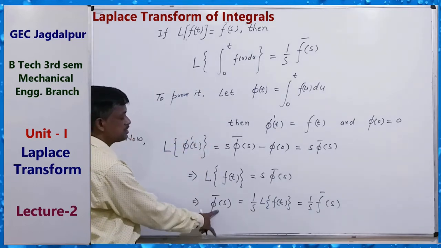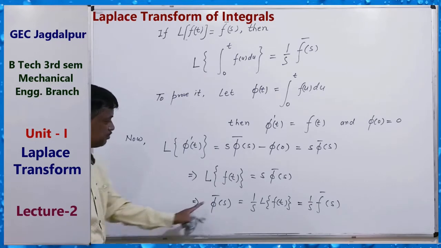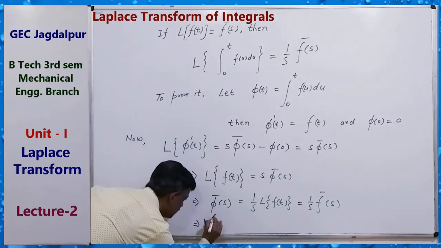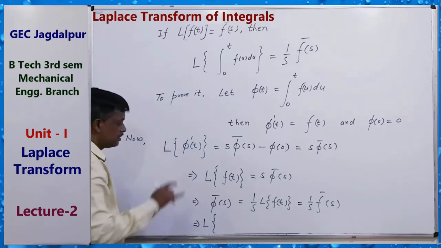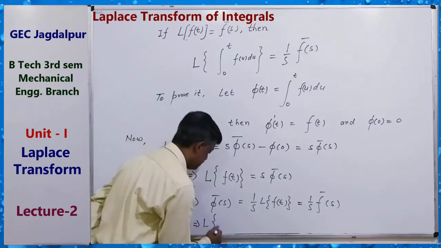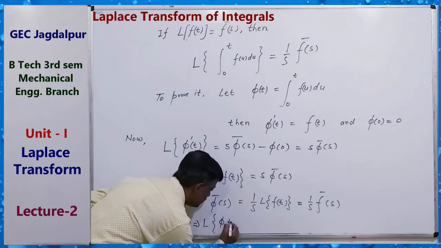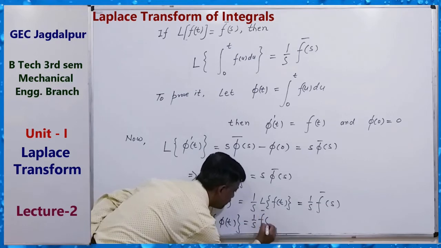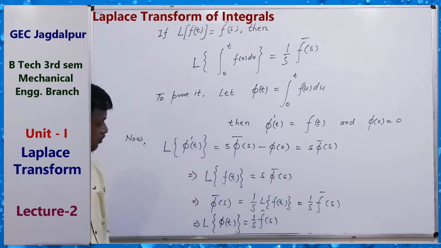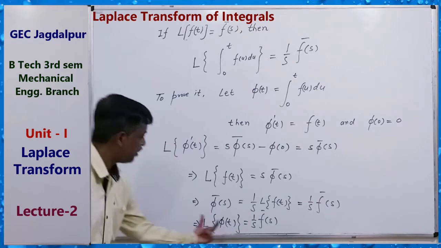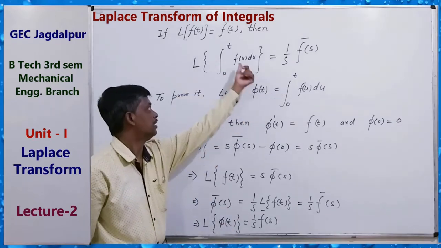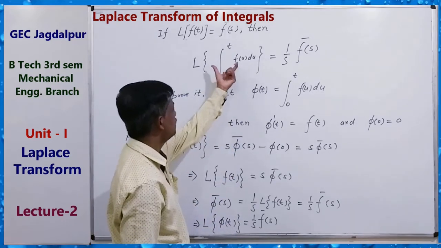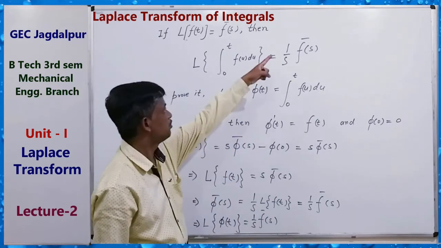Phi bar s means the Laplace transform of phi t, 1 by s f bar s. So finally we get the formula: the Laplace transform of phi t, meaning the integral, is equal to 1 by s f bar s.